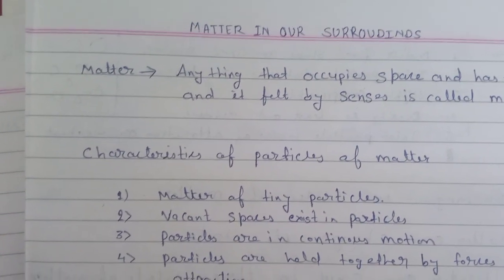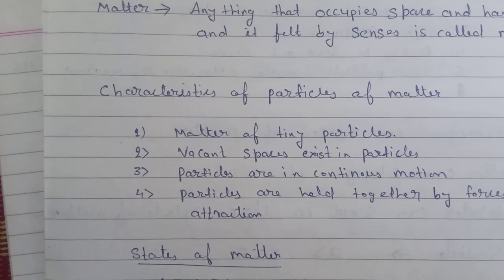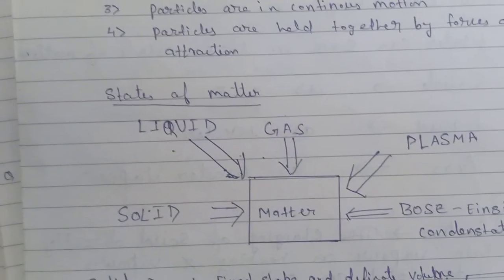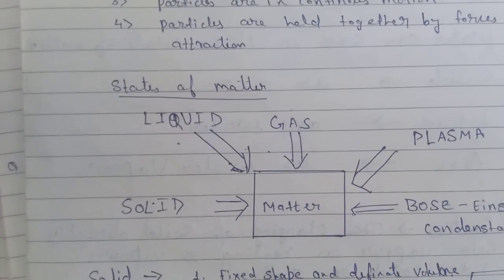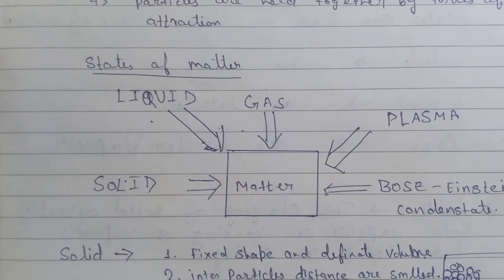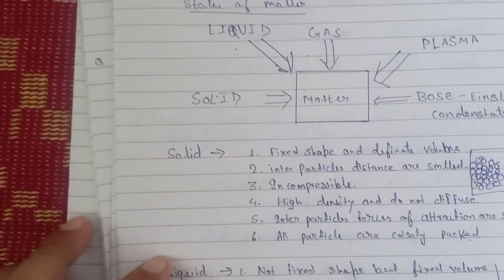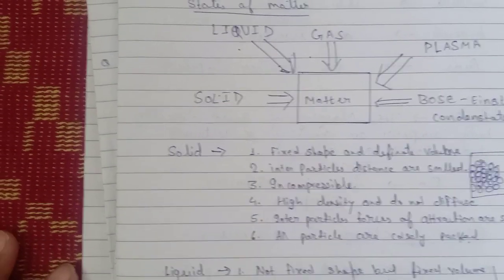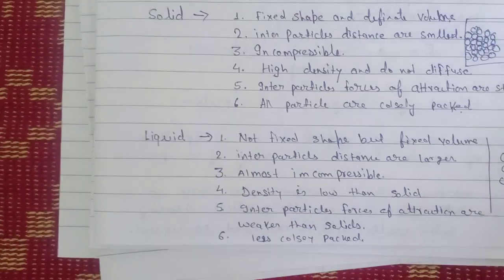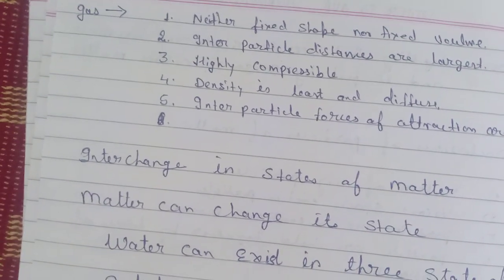In the last chapter, we studied the matter in our surroundings, the definition of matter, characteristics of particles of matter, and the different states of matter: solid, liquid, gas, plasma, and Bose-Einstein condensate. Thereafter, we studied the properties of solid, liquid, and gas.